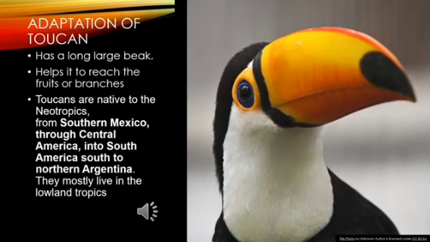Since it lives in the rainforest, it has to reach big trees to get fruits because it is mainly frugivorous. Frugivorous meaning it eats a lot of fruits. With the help of this large beak, it can reach the fruits and eat them. So this is another adaptation of the bird to live in these huge forests.